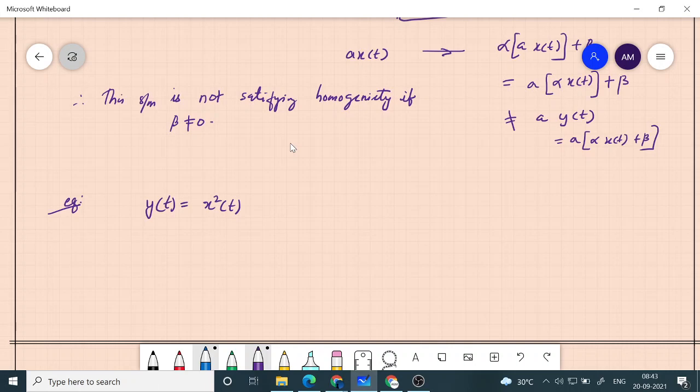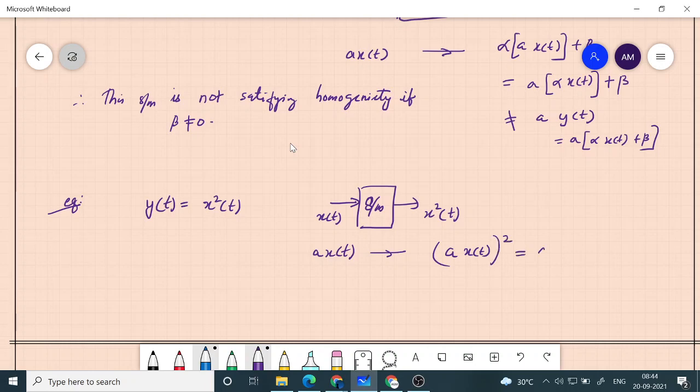That means if I give x of t to the system, it will just square the input and give it as the output. Now, if I give a into x of t, the system will process a into x of t. That means it will square a into x of t.